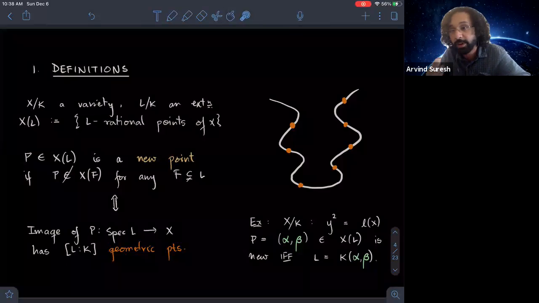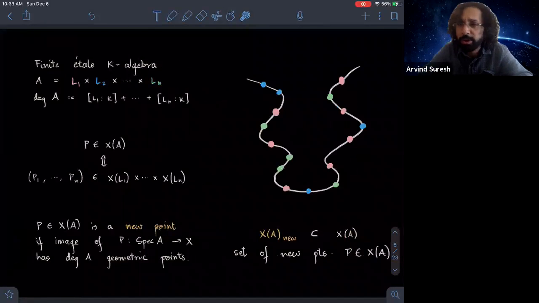Another way of thinking about a new point is as a map from Spec L whose image consists of degree of L many geometric points. A simple down-to-earth example: if you have a so-called hyperelliptic curve and a point with coordinates a, alpha, and beta, then it's a new point simply if the field generated by alpha and beta is precisely L.